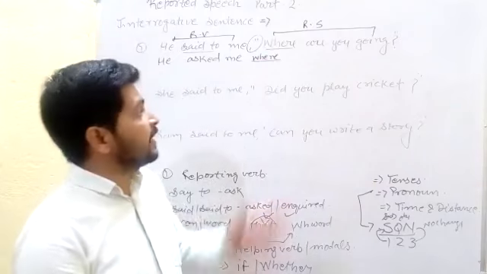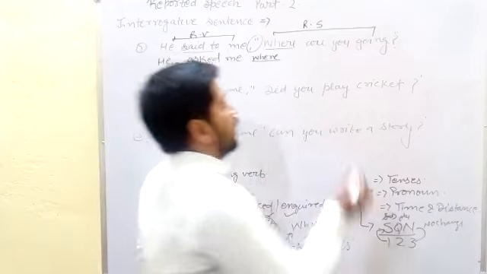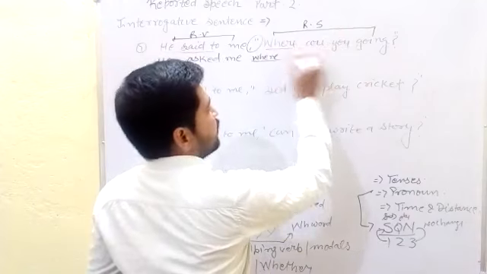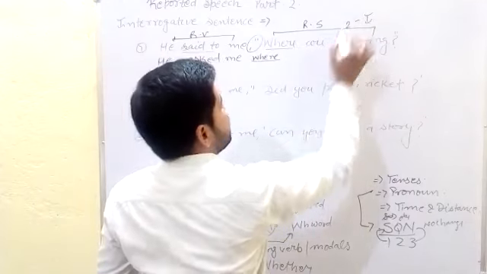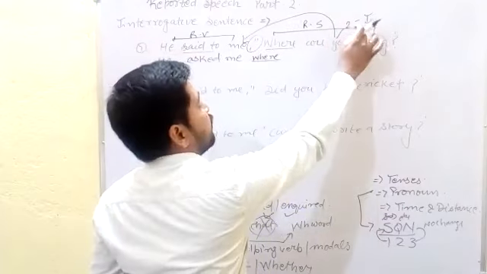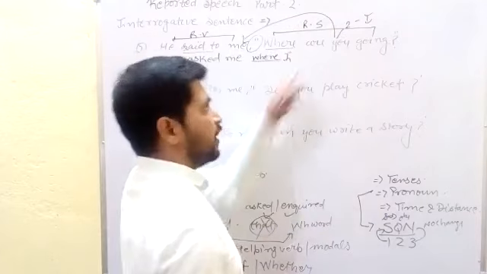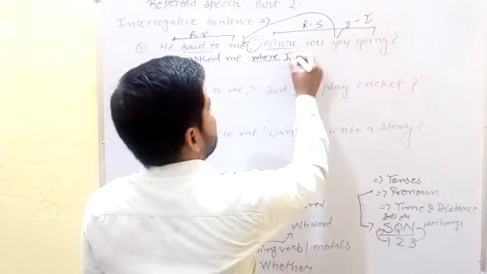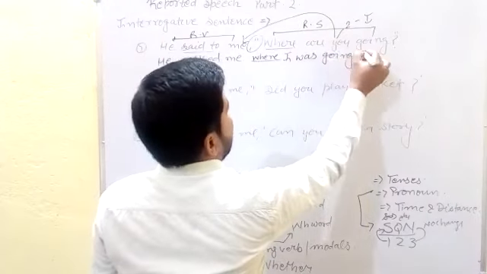Now we use where, and first we require the subject of the sentence, because we make a simple sentence. Here the second person pronoun changes according to the object into me, so here we use the first form, I. Where are you going is related to the present continuous, now we change to past continuous: I, where I was going, and at last a full stop.